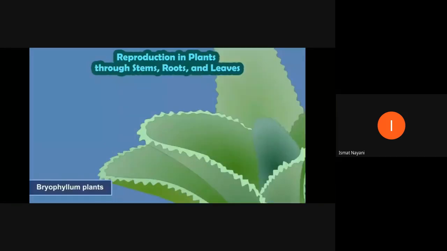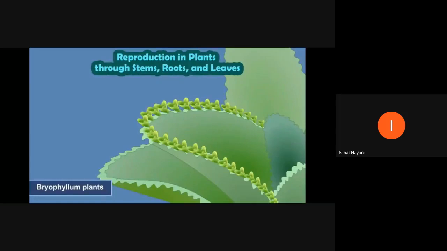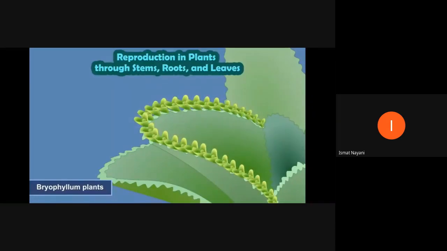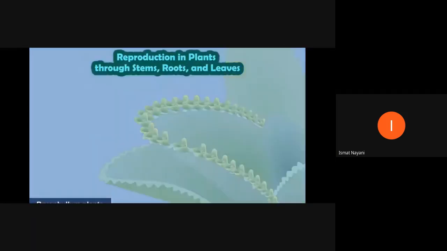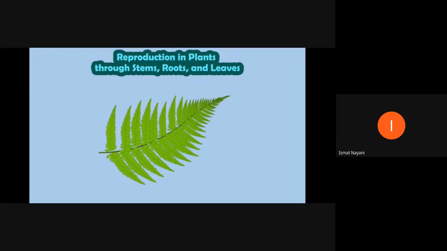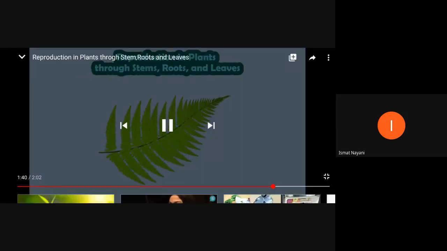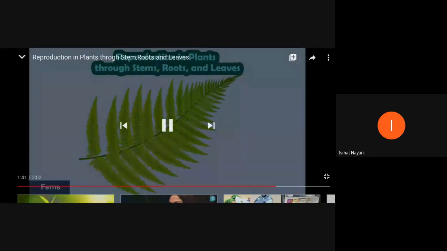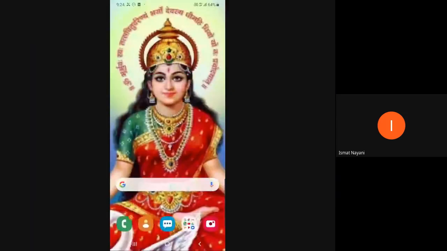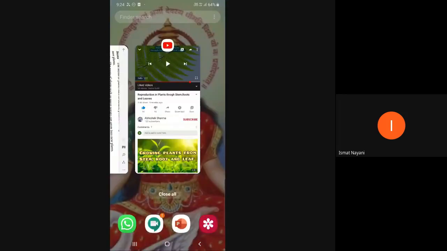Now it's the example of bryophyllum once again. From the leaves, we'll get a new plant. From the leaf, see, it will fall down, and in that way we'll get a new plant. So reproduction happens not only from the seeds, but through the stem also, through the roots also, and through the leaves also. So let's move back to the textual part.